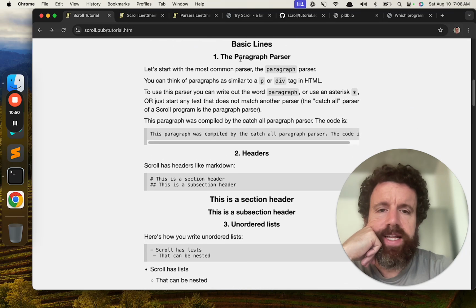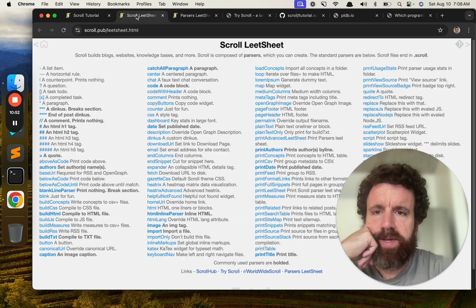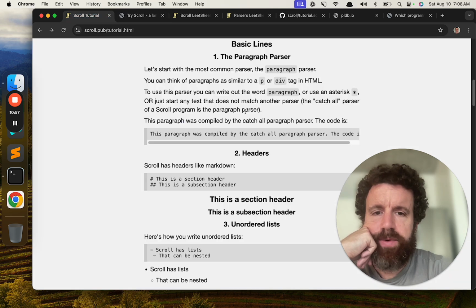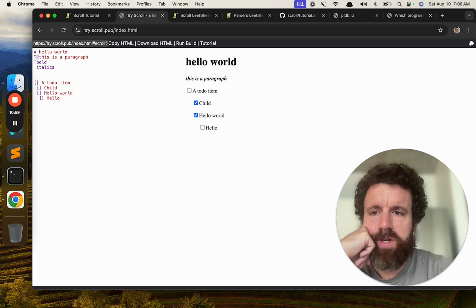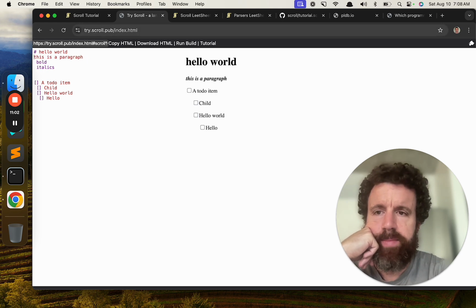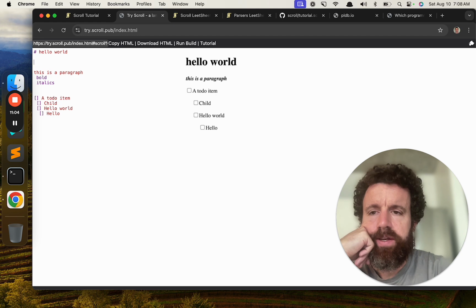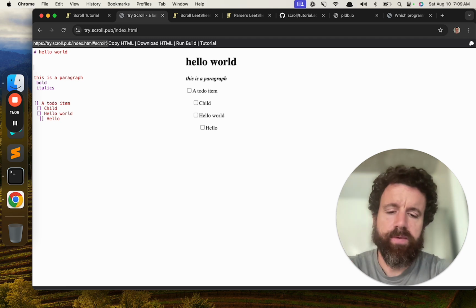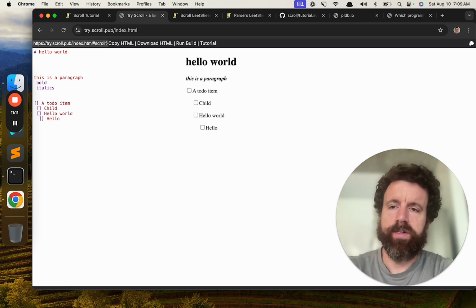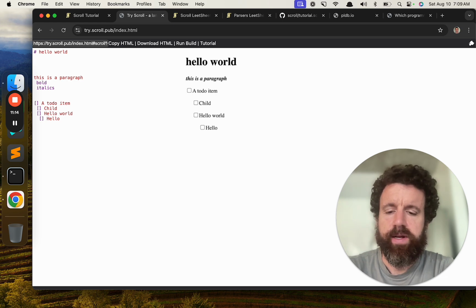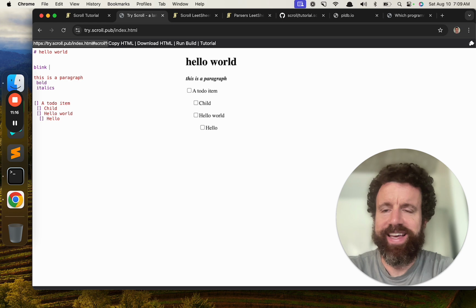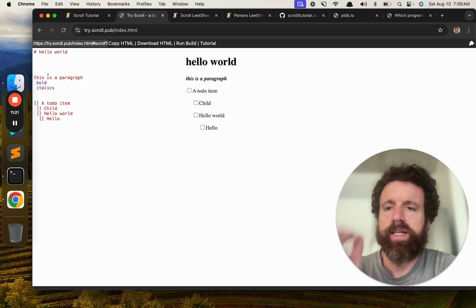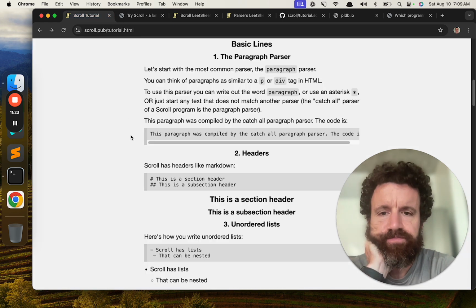All right, so basic lines, we can do the paragraph. I think we've already covered that a little bit. Here's the paragraph. And now we can actually do a catch-all paragraph, and this is the most common way to use paragraphs. You don't even need that. Basically, we call these command words, and we've got 100-something command words, like blink. If you start a line without a command word, it hits the catch-all paragraph.